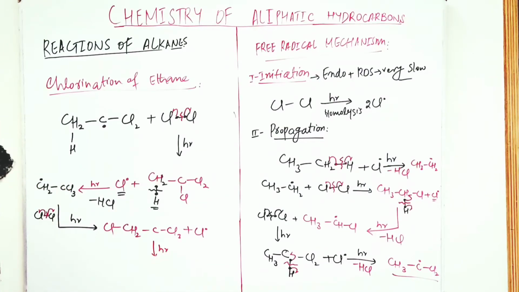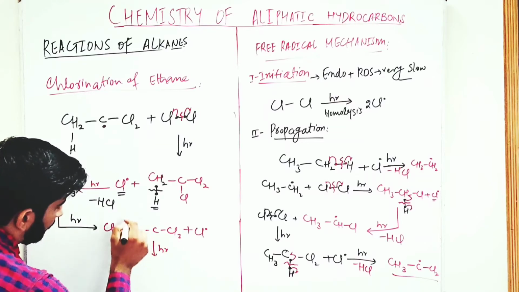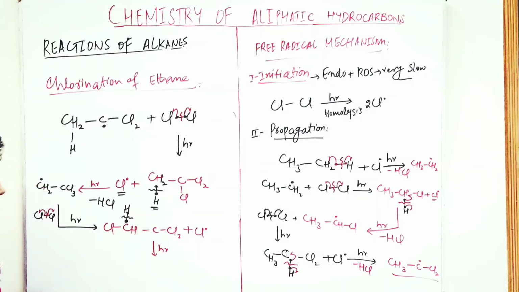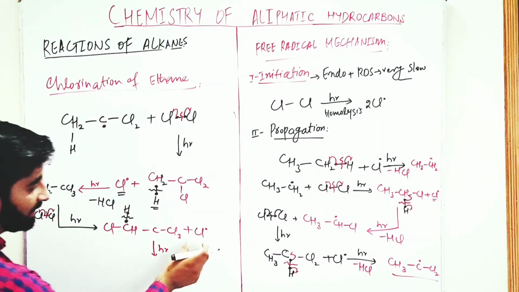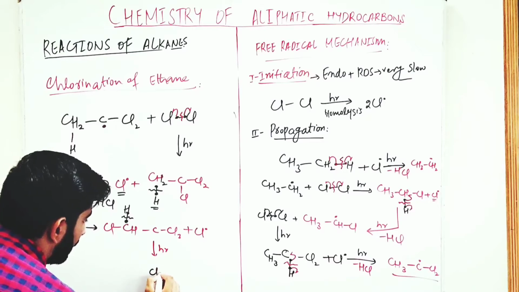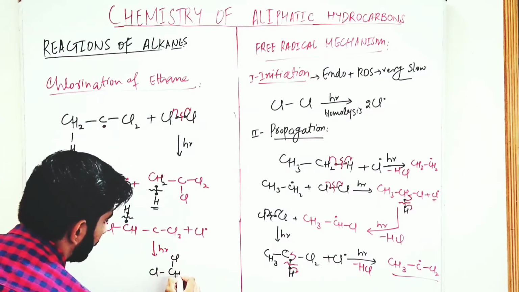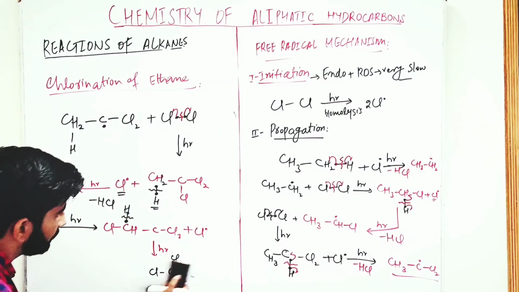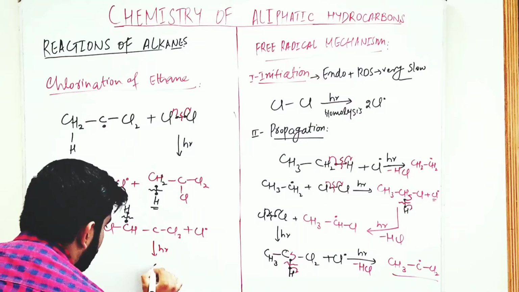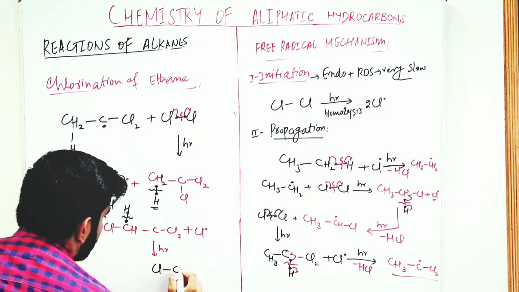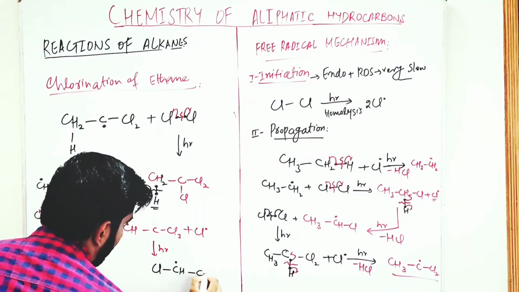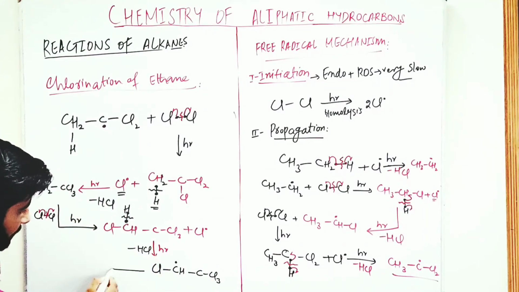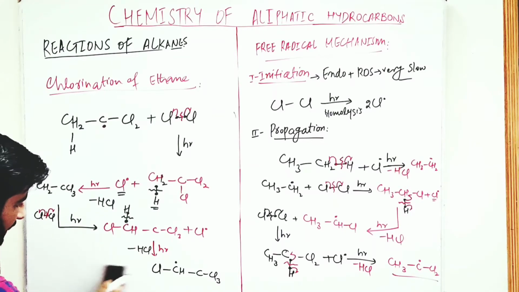again homolysis takes place. The bond between this hydrogen and this carbon breaks, free radicals are formed. The hydrogen free radical and this chlorine free radical react, and there is formation of this free radical, HCl is eliminated. In the next step, we again add chlorine.